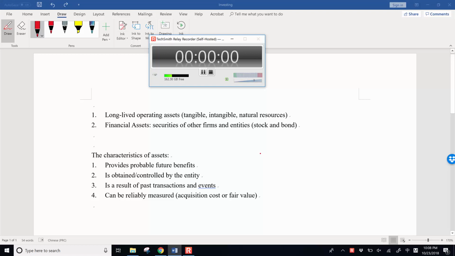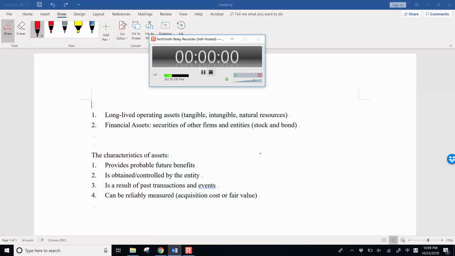In this chapter, we discuss investment or investing activities. Investing activity is very important for a company because it could affect a company's return on assets. And also, investment is not for current performance, it is for future performance, for the company's future competitiveness. So to understand a company's investment, it's very important to understand their business strategies, also to help us to predict a company's future performance.